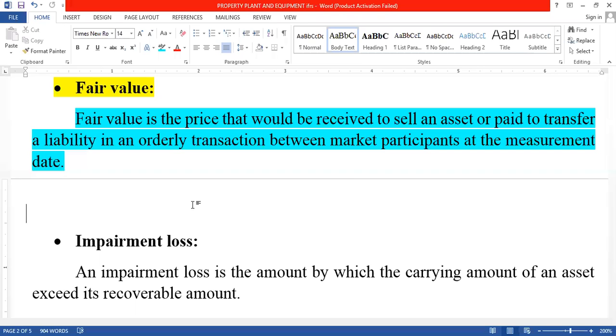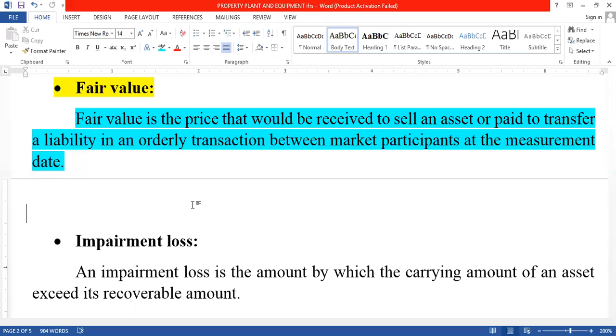In this situation, fair value is the price we receive when we sell a particular asset, or when we transfer or discharge a liability.